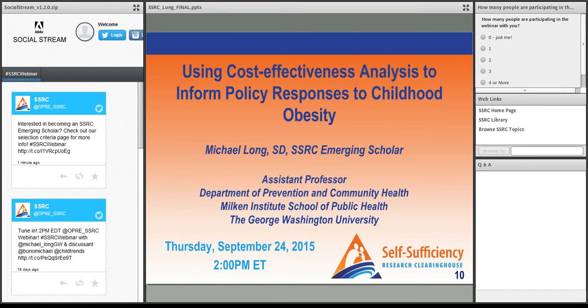We know that childhood obesity is high on the policy agenda, and I don't know that the link between childhood obesity and adult obesity and self-sufficiency has been made clear. So I think this is a great opportunity to really bridge the gap between two different research and practice communities.